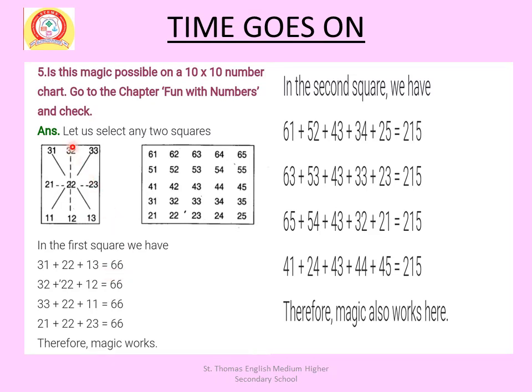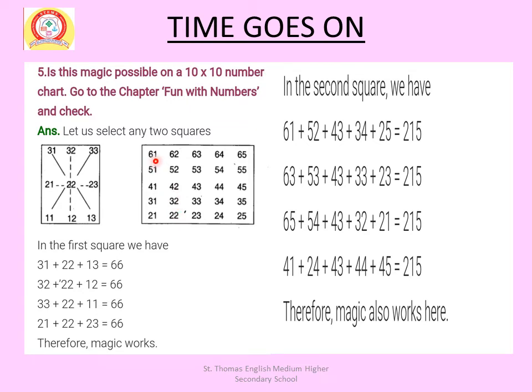Next, 32 plus 22 plus 12, we get 66. Next, 33 plus 22 plus 11, we get 66. 21 plus 22 plus 23, we get 66. So here also this magic works.